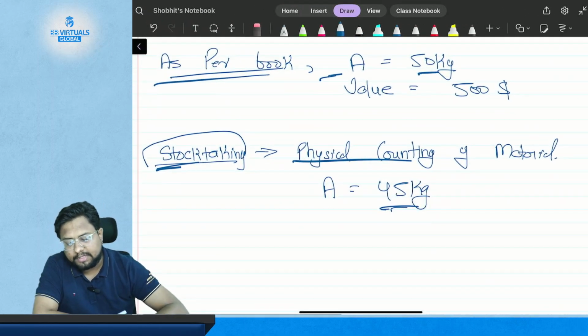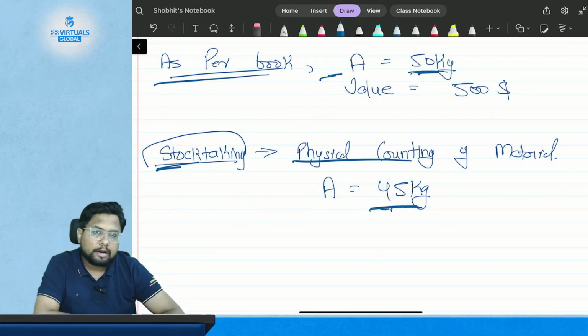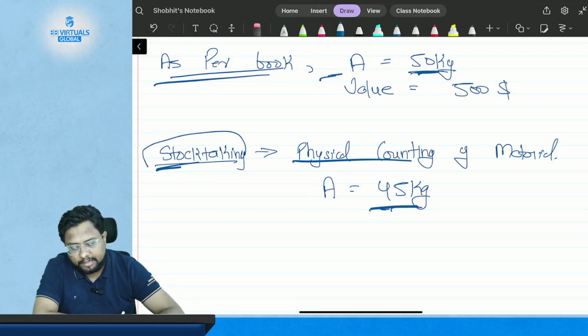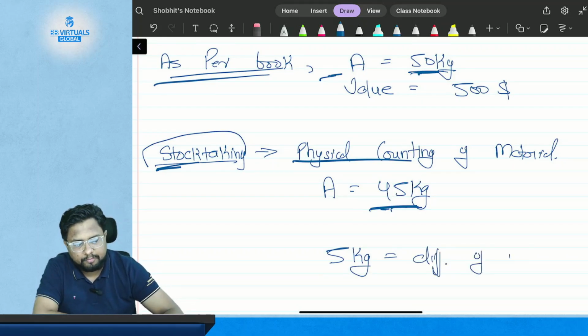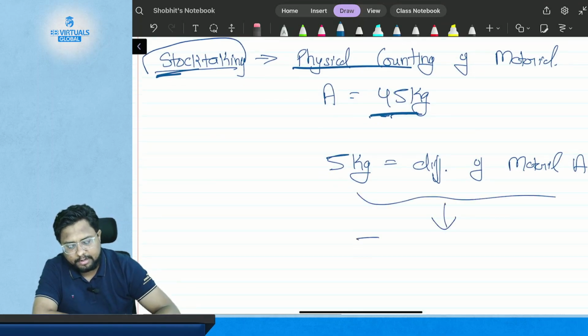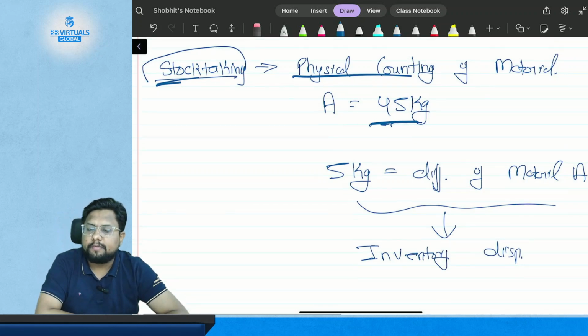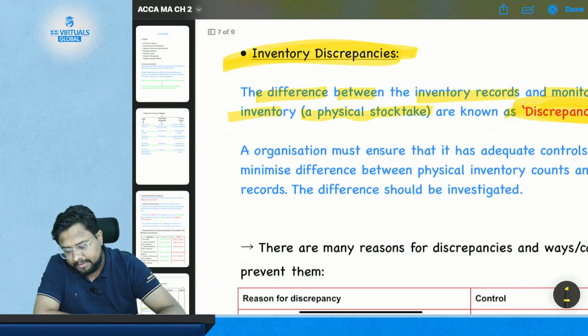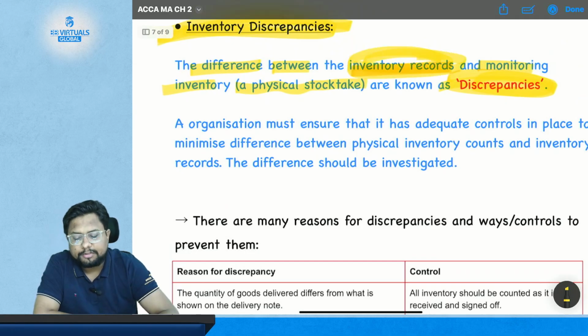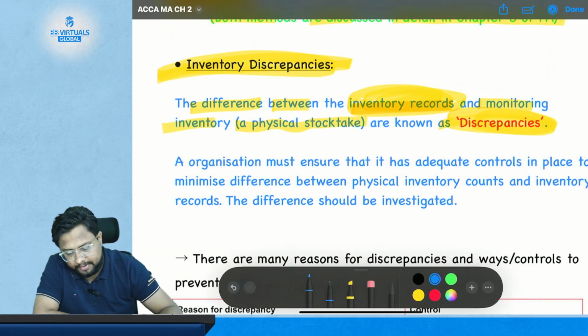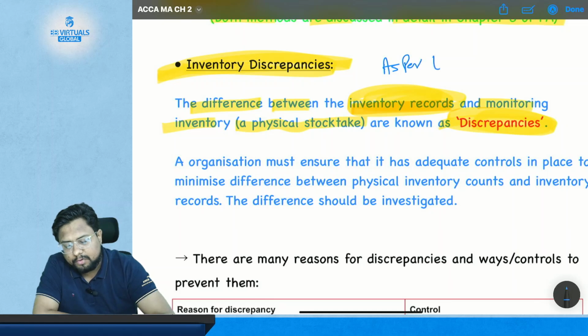Suppose you know that as per book there is 50 kgs of material A, and as per the physical count there is 45 kgs of material A. That means the 5 kg difference of material A is the inventory discrepancy. So it is the difference between the inventory record as per books and the monitoring of the inventory, that is, the physical stock.